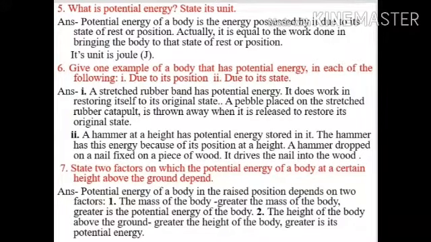Question number 6. Give one example of a body that has potential energy in each of the following. Number 1. Due to its position. Number 2. Due to its state. The answer is number 1. A stretched rubber band has potential energy. It does work in restoring itself to its original state. A pebble placed on the stretched rubber catapult is thrown away when it is released to restore its original state.